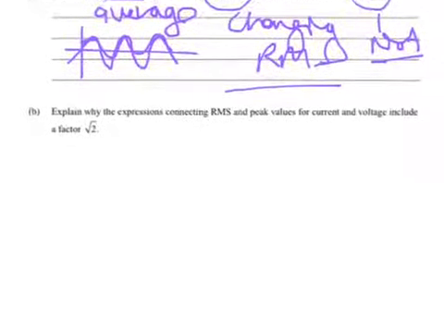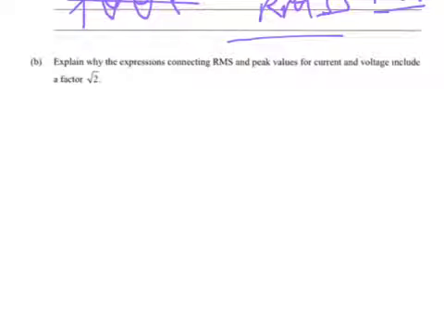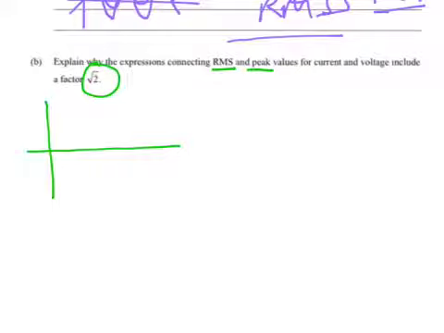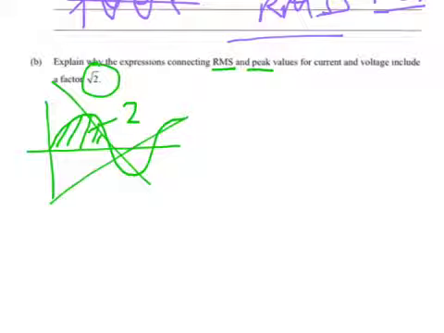Okay, next question. This is a good one. Explain why the expressions connecting RMS and peak values for current and voltage include a factor of square root of 2. Okay, now I've for a long time been thinking it's related to the integral of a sine curve because the area under here is 2. There may be more of a relationship than I know, but you don't need to worry about that to be able to get this.